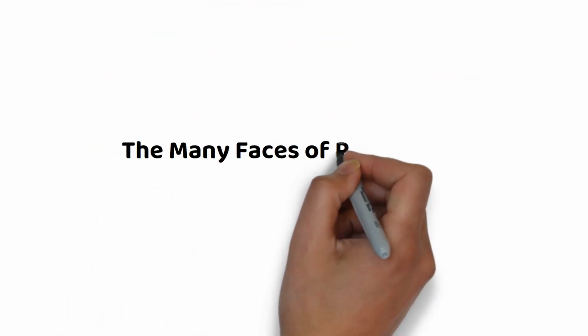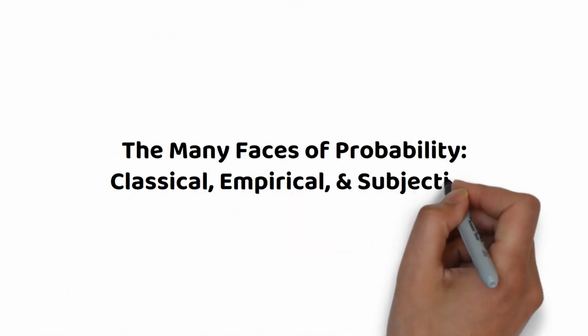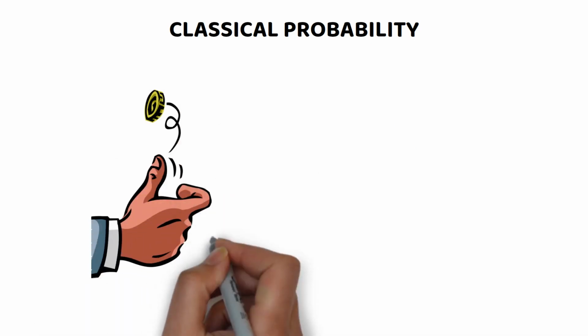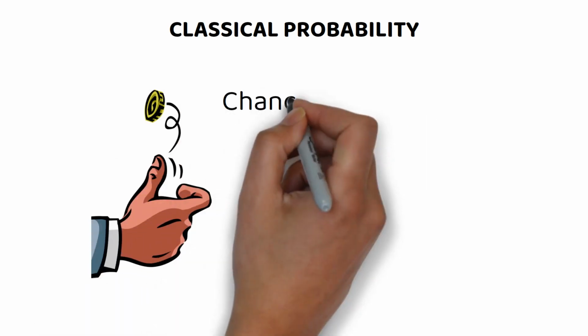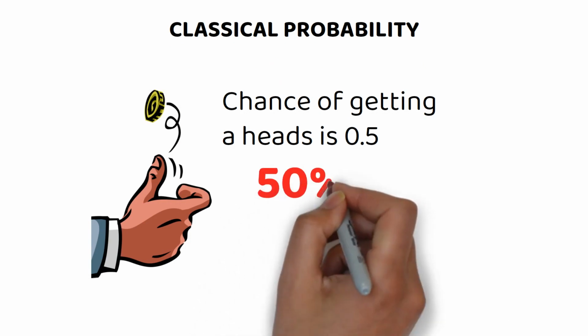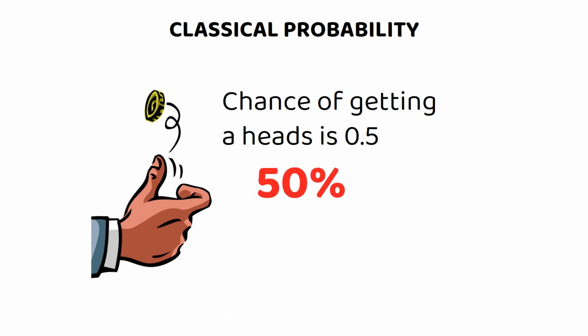The many faces of probability: classical, empirical, and subjective. Classical probability. Think of flipping a fair coin. Without any prior knowledge, you'd say the chance of getting a heads is 0.5 or 50%, purely based on logic and reasoning. This is classical probability in action.